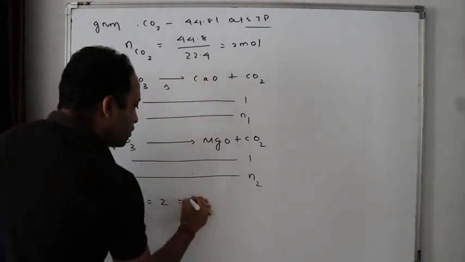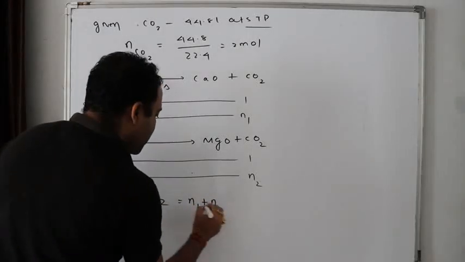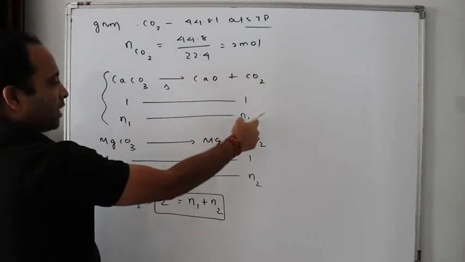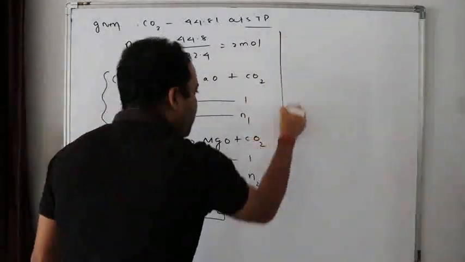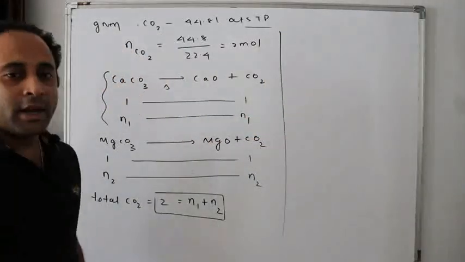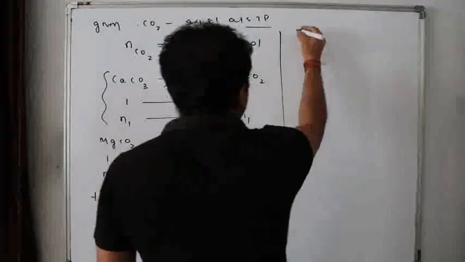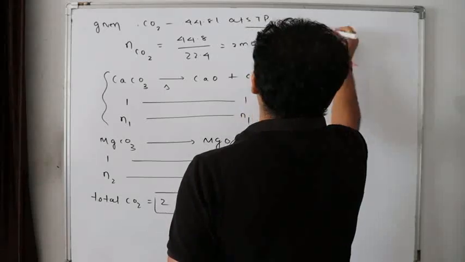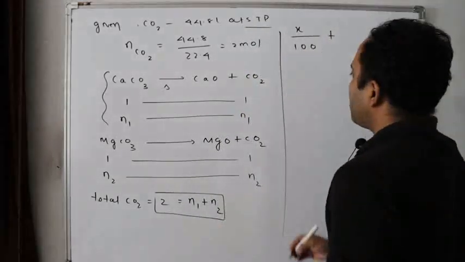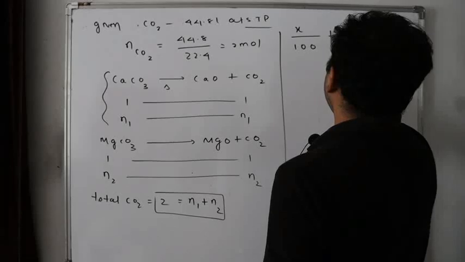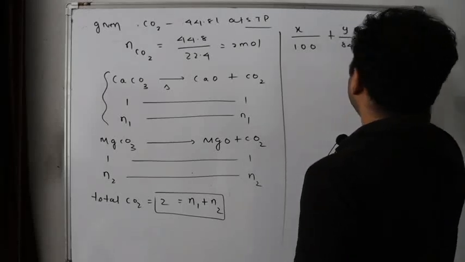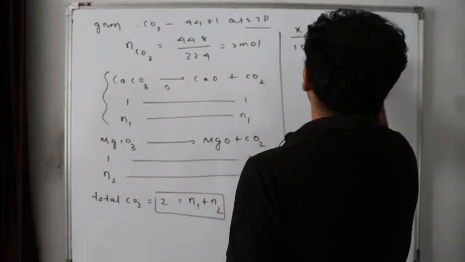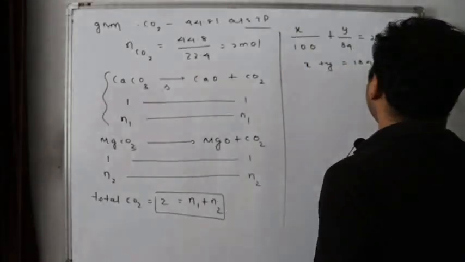How to find? 2 is equal to N1 plus N2. Total moles of CO2 formed is N1 plus N2. Now we know what N1 and N2 are. N1 is the number of moles of calcium carbonate, X by 100. N2 is the number of moles of magnesium carbonate, Y by 84. So X by 100 plus Y by 84 is equal to 2. This is Equation 2. Equation 1 was X plus Y is equal to 184.